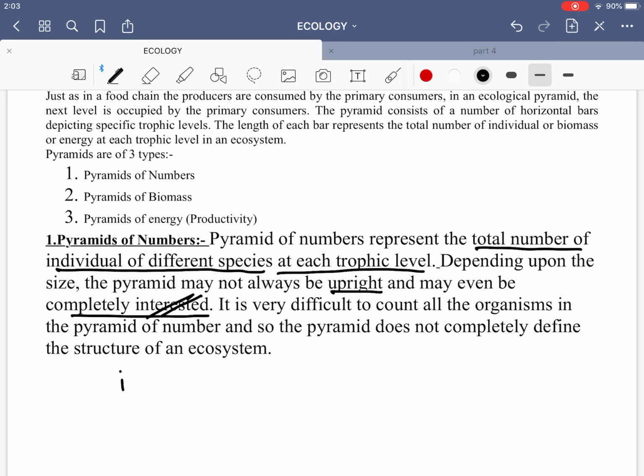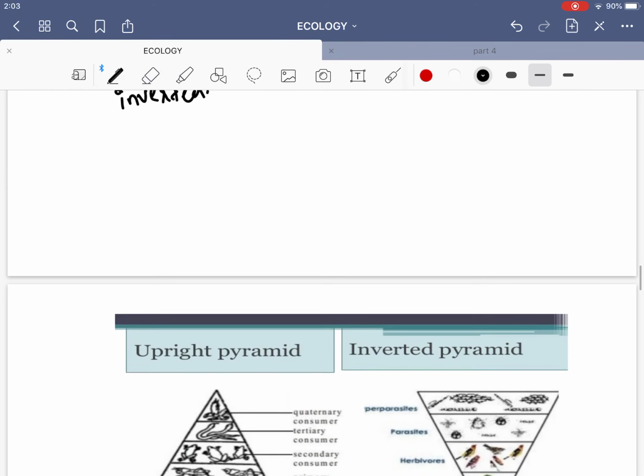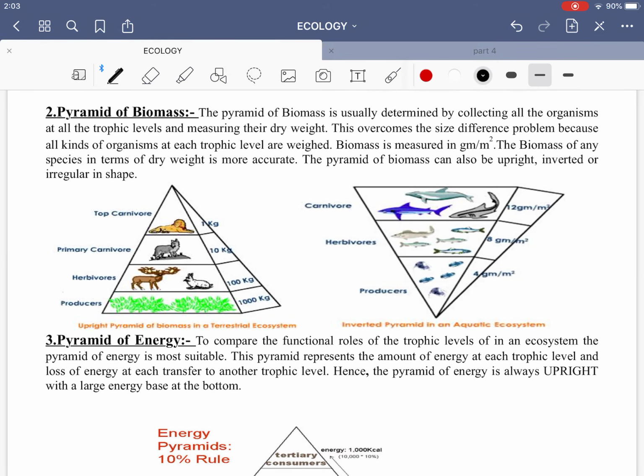The spelling is wrong. It will be inverted. So it is very difficult to count all the organisms in the pyramid of numbers, and so the pyramid does not completely define the structure of an ecosystem. I told you before, it does not completely give you the true picture. The next kind of pyramid is the pyramid of biomass. So we'll read the definition from here.